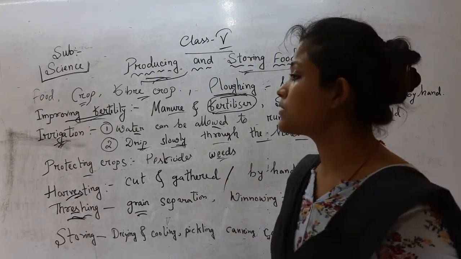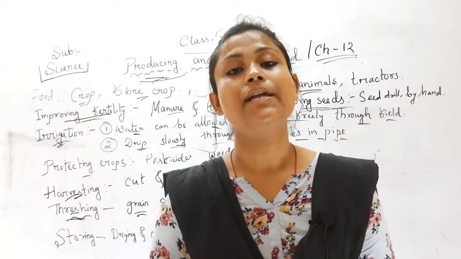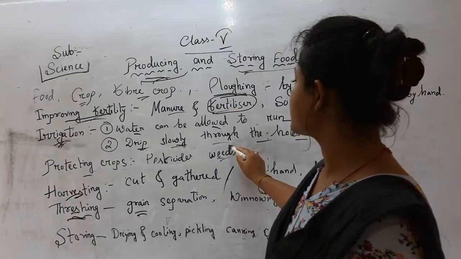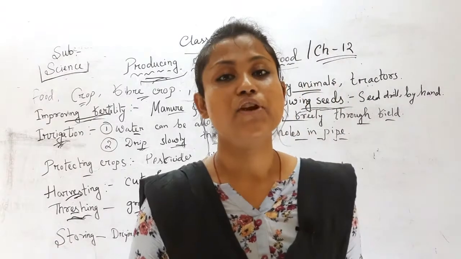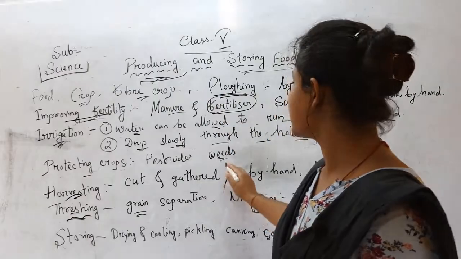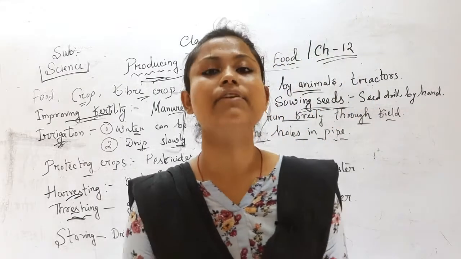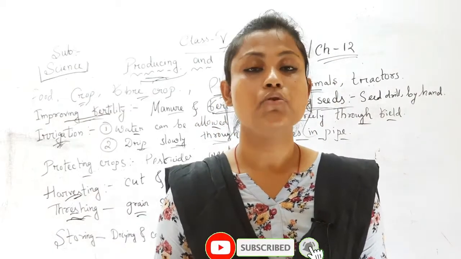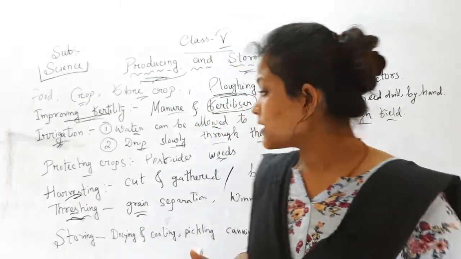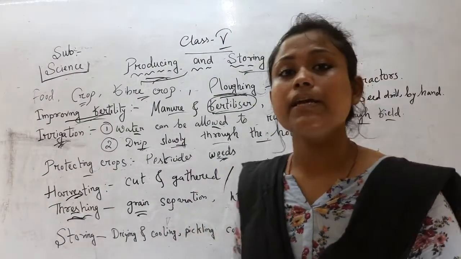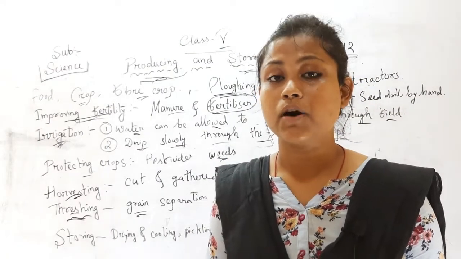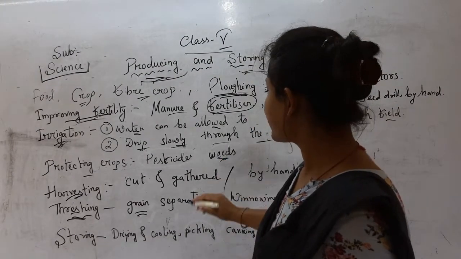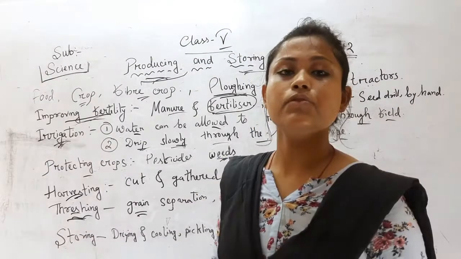We have to take these weeds out of the field because they are disturbing our crops. The water and nutrients are what the crops need to grow. Yes or no? These weeds are competing with the crops for the food, the water, the nutrients the plants are using to grow.